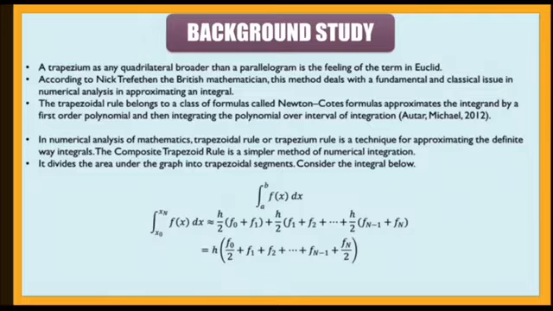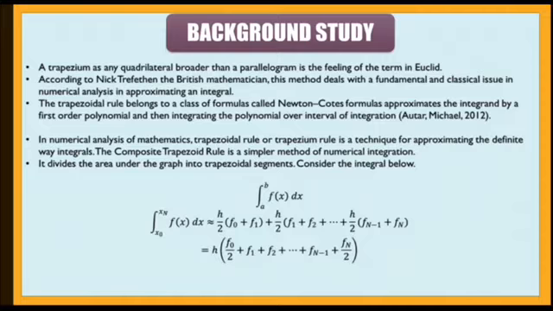According to Euclid, the Greek mathematician, Euclid felt that a trapezium is a quadrilateral but a little bit broader than a parallelogram. Nick Treverton, the British mathematician. So the trapezoidal rule has been used for many years in order to solve or approximate an integral. Besides that, the trapezoidal rule also belongs to a class of formulas called Newton-Cotes rules. In numerical analysis or mathematics, the trapezoidal rule or trapezium rule is a technique for approximating the definite integral.